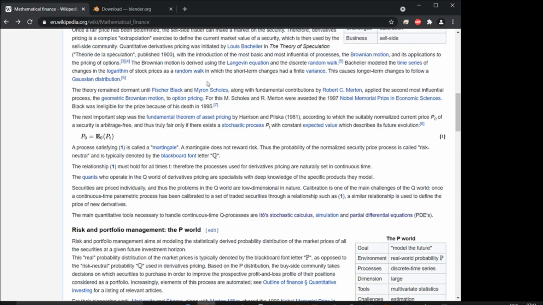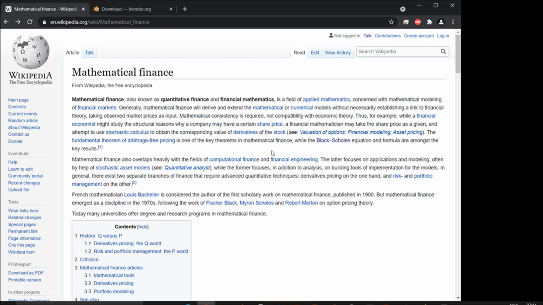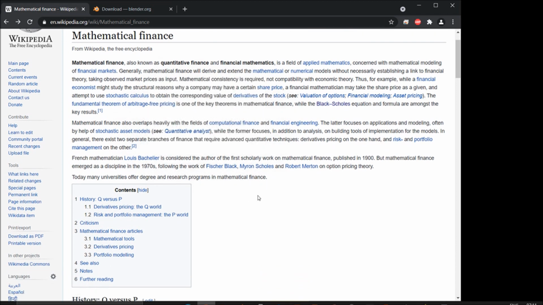As we know, we also go with risk and portfolio management. It is very much required in our trading part, and this can be learned through mathematical finance. If you learn this, you will definitely get into disciplined trading.